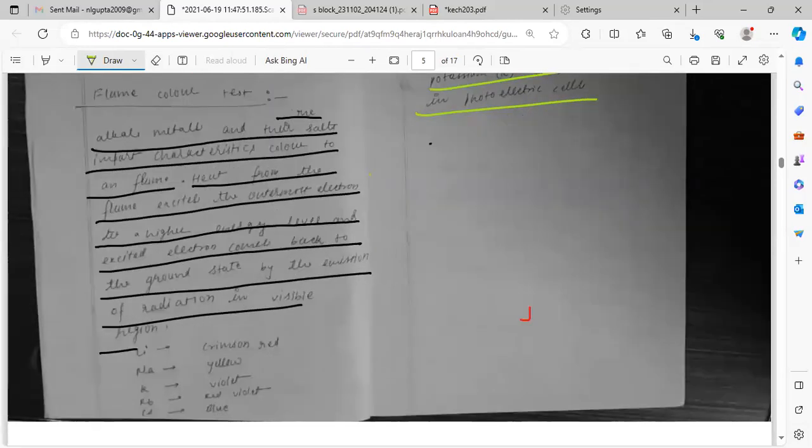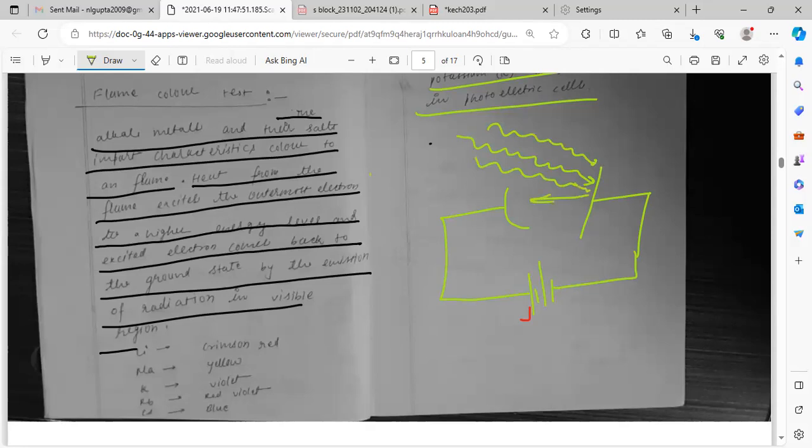See, this is the plate. When the radiation, sunlight, falls on this photoelectric cell, this light is falling, so what will happen? The electron will eject. This electron is ejecting and going, reaching this receiver. If it is made up of a low ionization energy metal, the electron will easily eject. Yes or no?